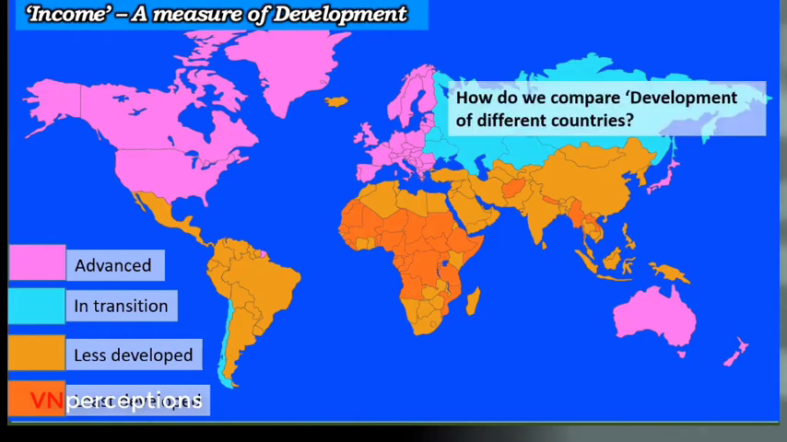Now, how do we compare development of different countries? In this map, we are seeing different colors. Orange color is for advanced. Light blue color is for the countries that are in transition. That is, they are moving from less developed towards advanced. Then the yellow ones, even India is there, is less developed. And the orange is the least developed.